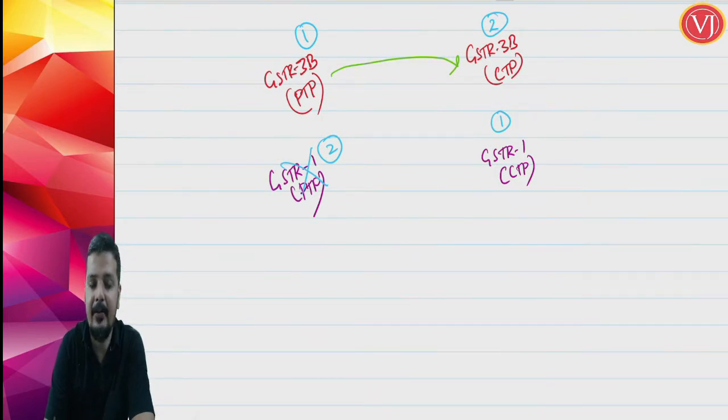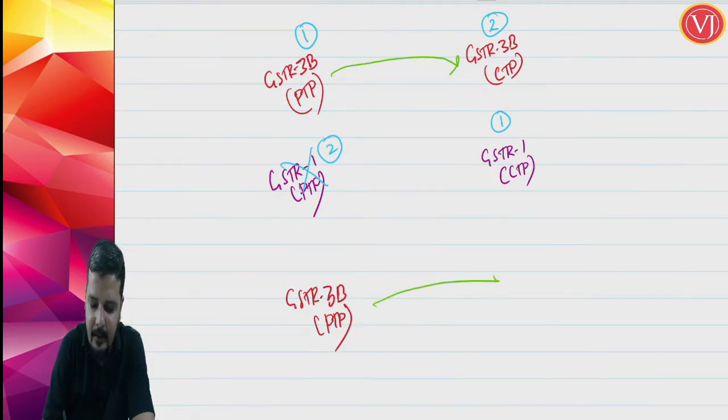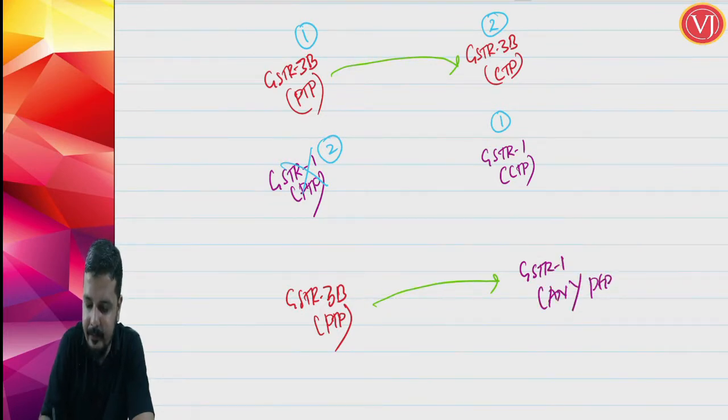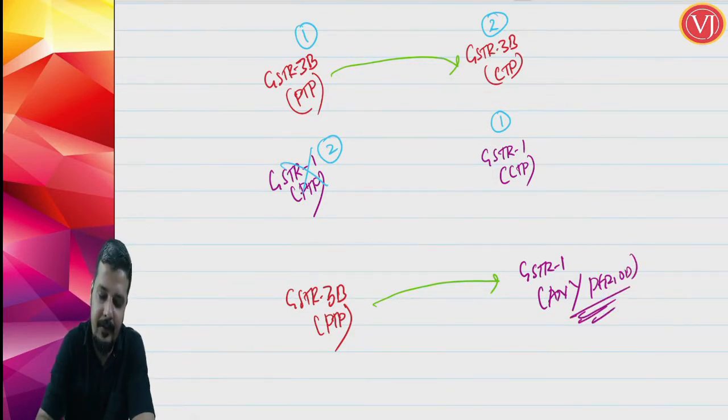Now they have a restriction on GSTR 1 indirectly. What are they trying to tell? If you are not filing GSTR 3B of the previous tax period, then you will not be in a position to file GSTR 1 of any period. Whatever you have not filed, you will not be in a position to file. So first file GSTR 3B of the previous tax period, only then you will be in a position to file your GSTR 1. This is all for your QRMP scheme.